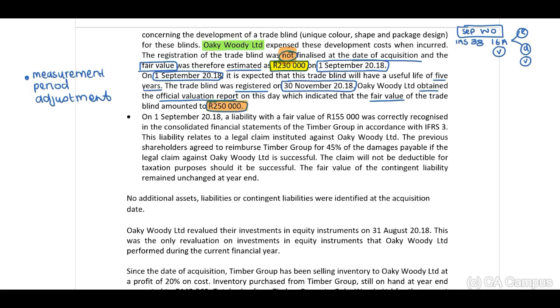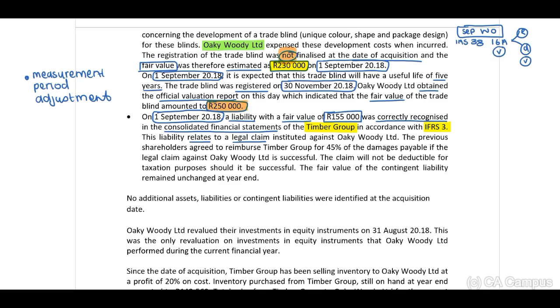Next bullet point. On 1 September 2018, a liability with a fair value of 155,000 was correctly recognized in the consolidated financial statements of the Timber Group in accordance with IFRS 3. This liability relates to a legal claim instituted against Oaky Woody Limited.